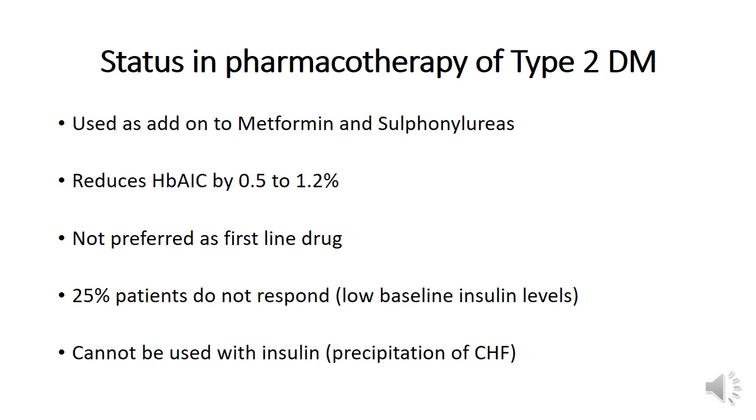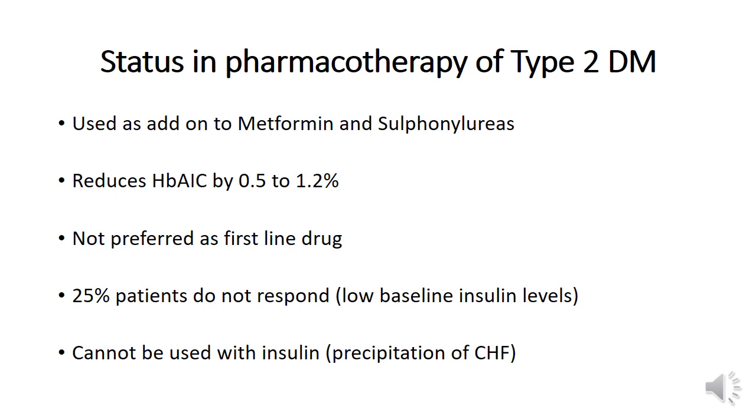25% of patients may not respond to pioglitazone because of low baseline insulin levels. And one more thing is, metformin can be used with insulin, but pioglitazone cannot be used with insulin because there is precipitation of heart failure. So these are the reasons why metformin is preferred ahead of pioglitazone in the treatment of type 2 diabetes mellitus.